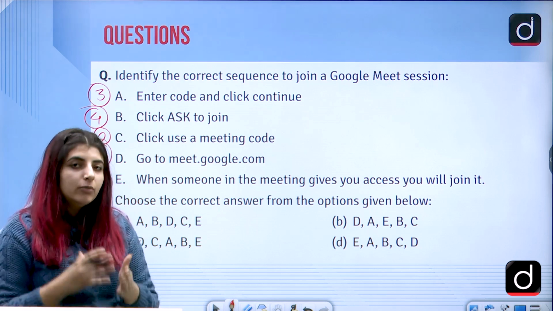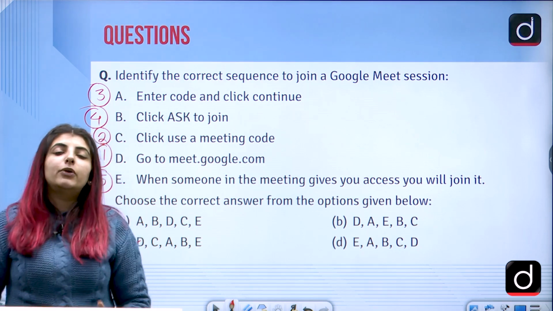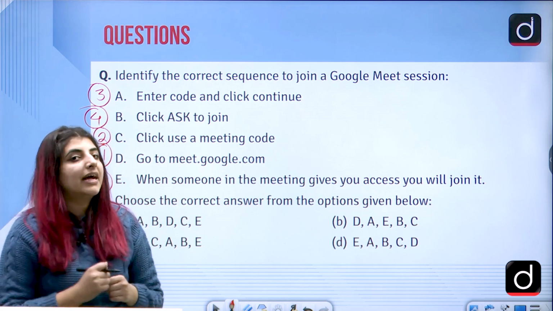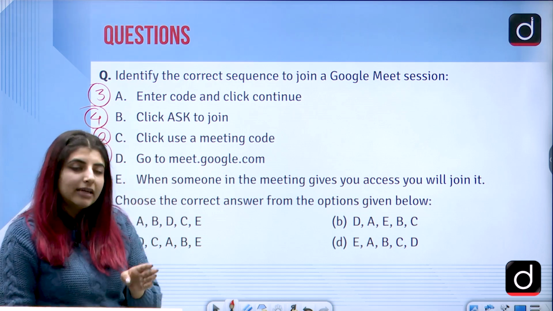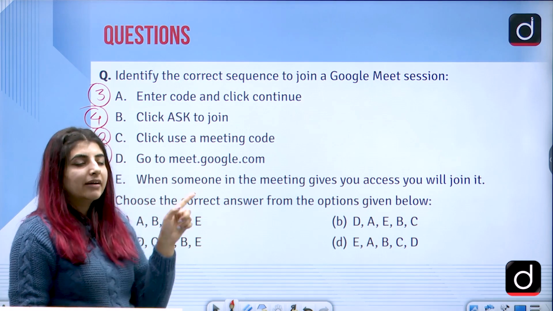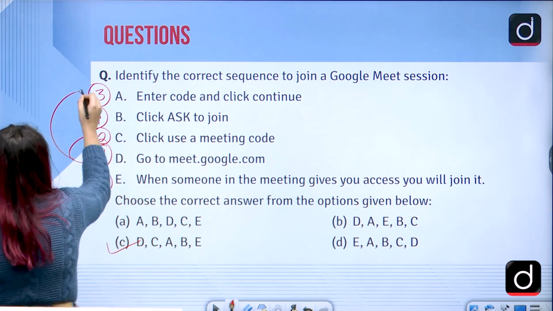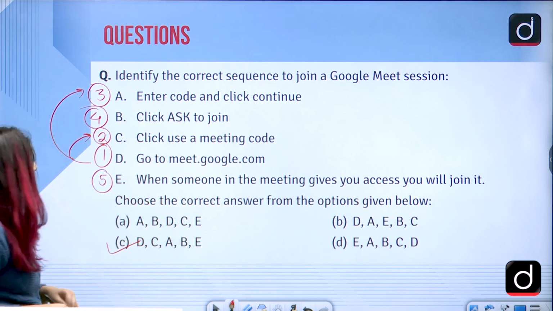If the provider with whom you are having a meeting has given you a particular meeting code, you are supposed to enter that very meeting code, or if the link is directly provided to you, you can click on the link and you will be redirected directly to join the meeting. Correct? Third step, enter code and click continue.